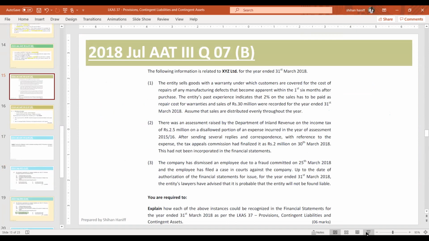So tell me the answer for this. There are 3 transactions. Explain how each of the above instances could be recognized in the financial statements for the year ended 31st March.